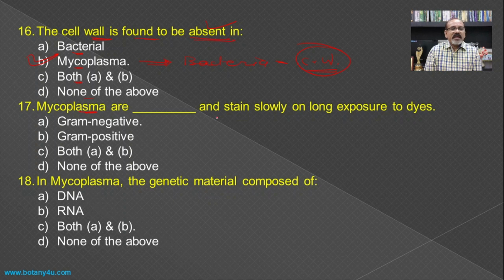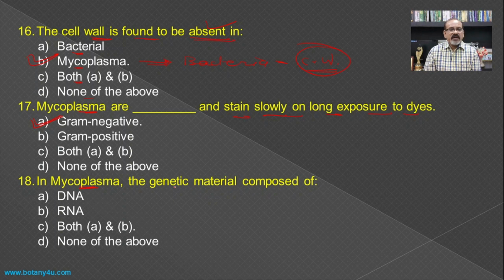Then mycoplasma are blank and stain slowly on long exposure to dyes. You should remember all the mycoplasma are gram negative, and hence gram negative becomes the answer.